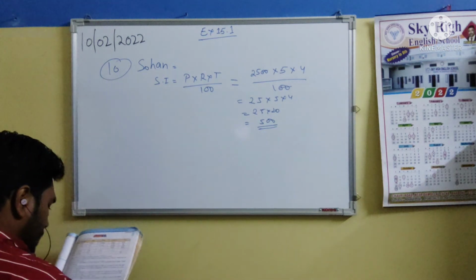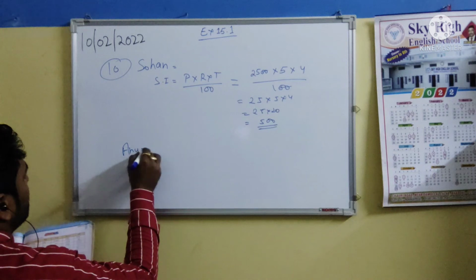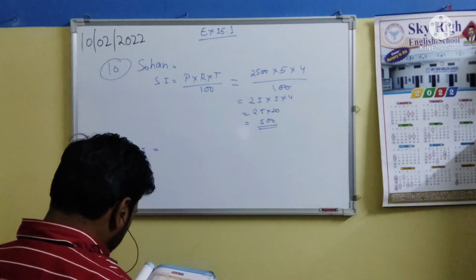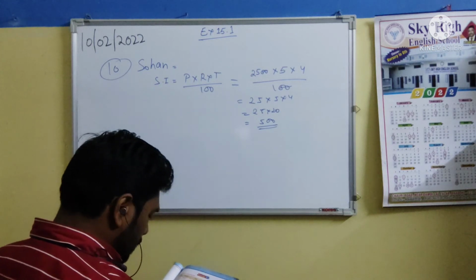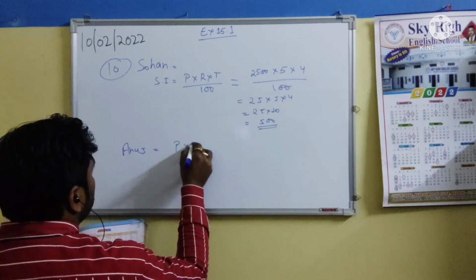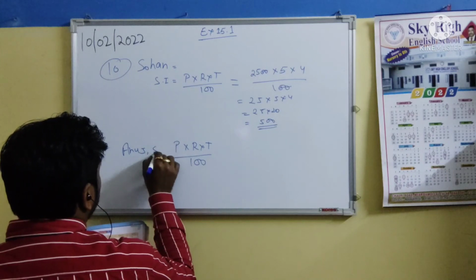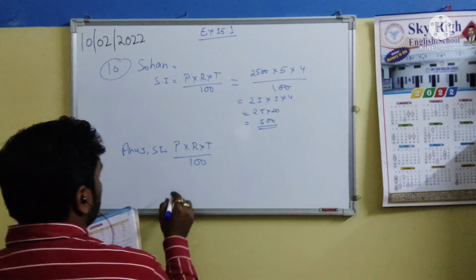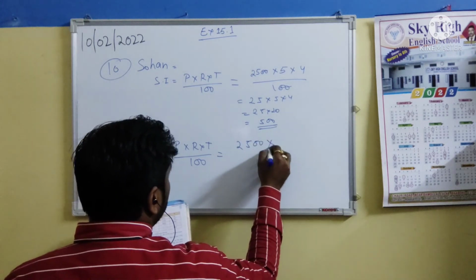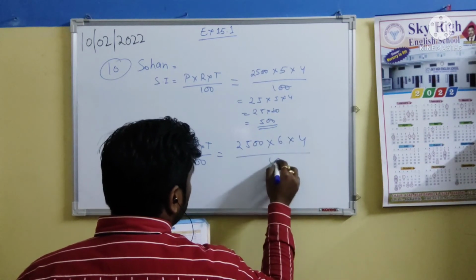And after that we will find the interest for Anuj. Sohan lends this money to Anuj at 6% for 4 years. So it is the same as this one. We put the formula P into R into T upon 100; that will be Anuj's part, the simple interest. So let's put the inputs. The amount is the same because it is given to another person, the rate of interest is 6, the time is the same, upon 100.